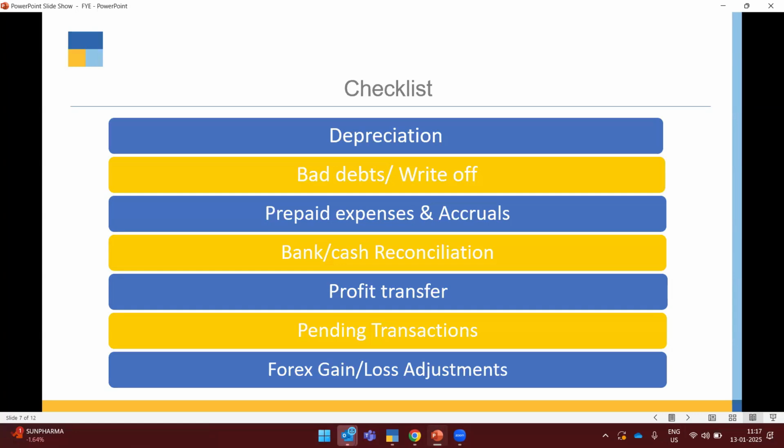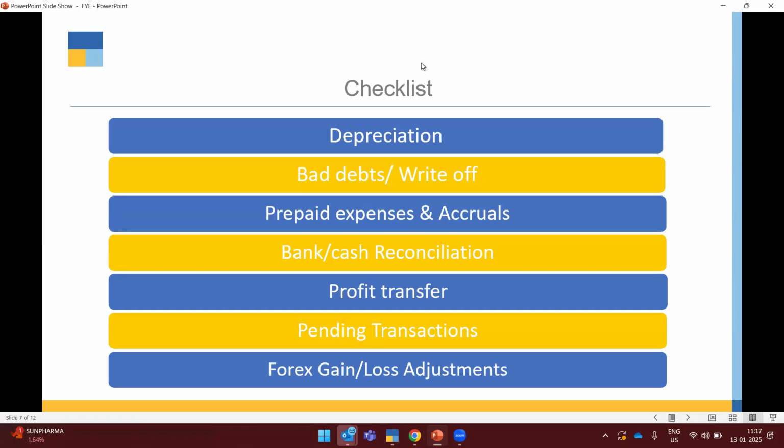And also the profit transfer. The main thing every business owner wants is profit in their current business. Once you have incurred a profit, that profit should be transferred to the next financial year for the smooth flow of your business. You have to make sure that the profit is transferred to the capital account. You can debit the capital account and credit the profit and loss account. In this case, the profit will be transferred to the capital account, and you can make your business run seamlessly.